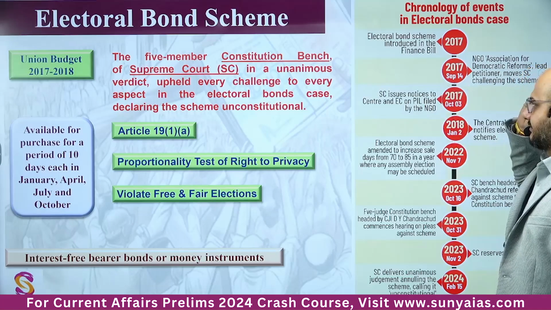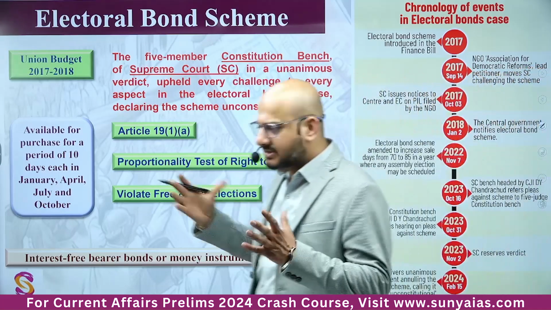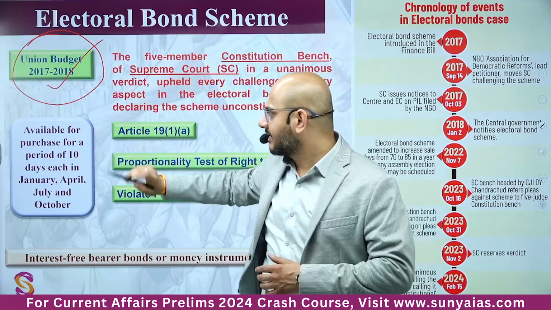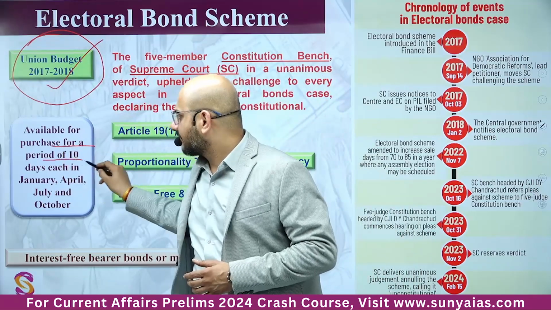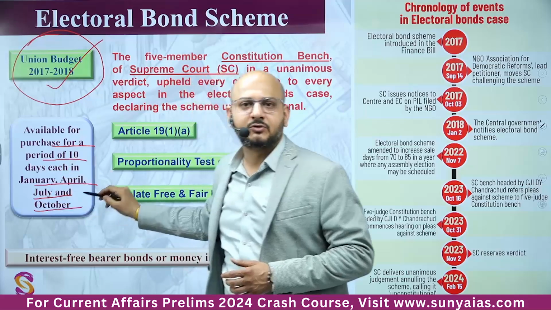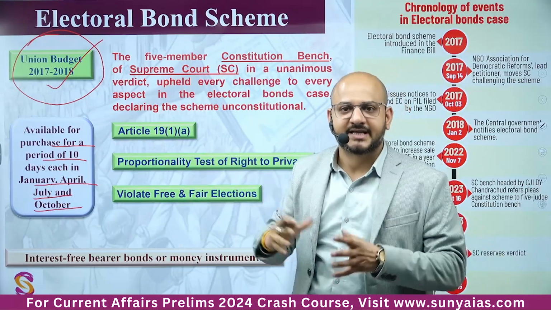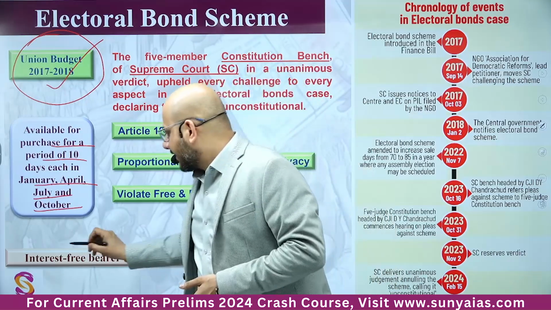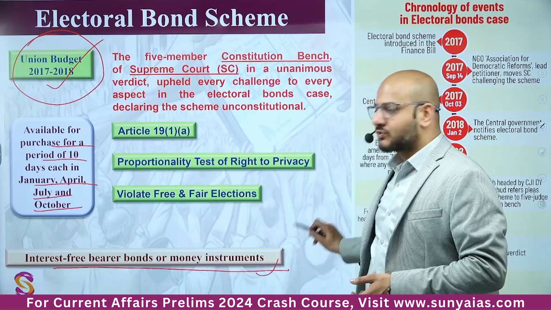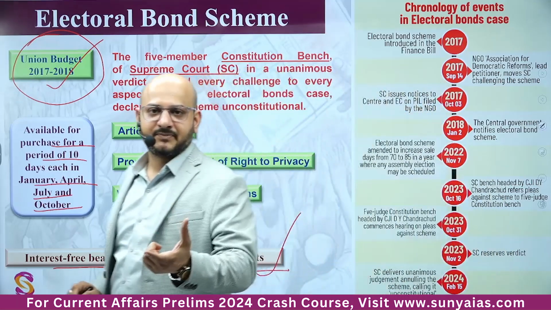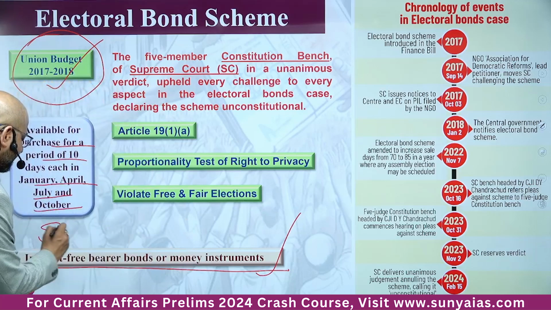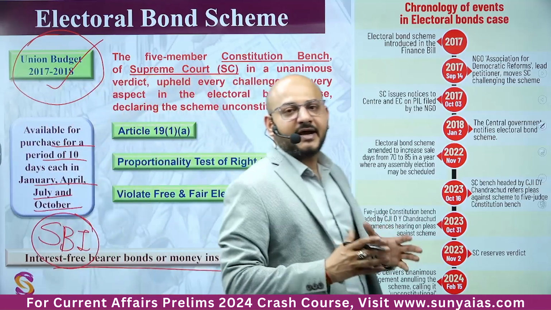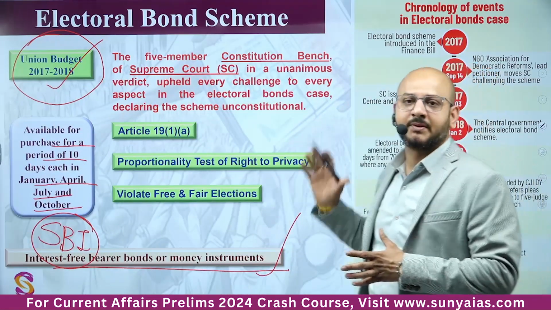Electoral bond scheme. Now we all know that electoral bond scheme. Let's understand a little bit background about it. It was introduced in 2017-18, available for the purchase for a period of 10 days each in January, April, July and October, और उसको बढ़ाते ही जा रहे थे. Timeline exemptions, the government was increasing electoral bonds के लिए. Interest free bearer bonds or money instruments, basically just like a promissory note, and it was applicable only with the SBI, State Bank of India. अब देखो इस पे क्वेश्चन तो आएगा नहीं, because it has been nullified or declared unconstitutional by the Supreme Court right now.